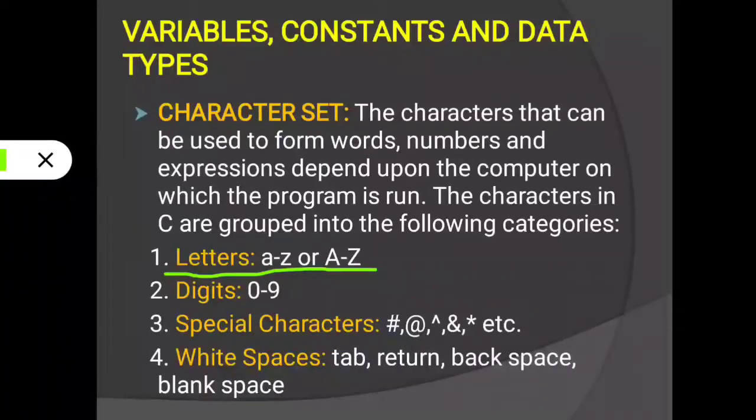Then next is digits. Digits are 0 to 9, and all digits we can use here. Then next is special characters. Special characters, you know, at the rate, hash, exponent, and star, all are special characters. Those characters also we can use in C language. Then white space. White space is tab, return, backspace, blank space, all these we can also use in C language. These all are the character set. Understood? Then next we will proceed.